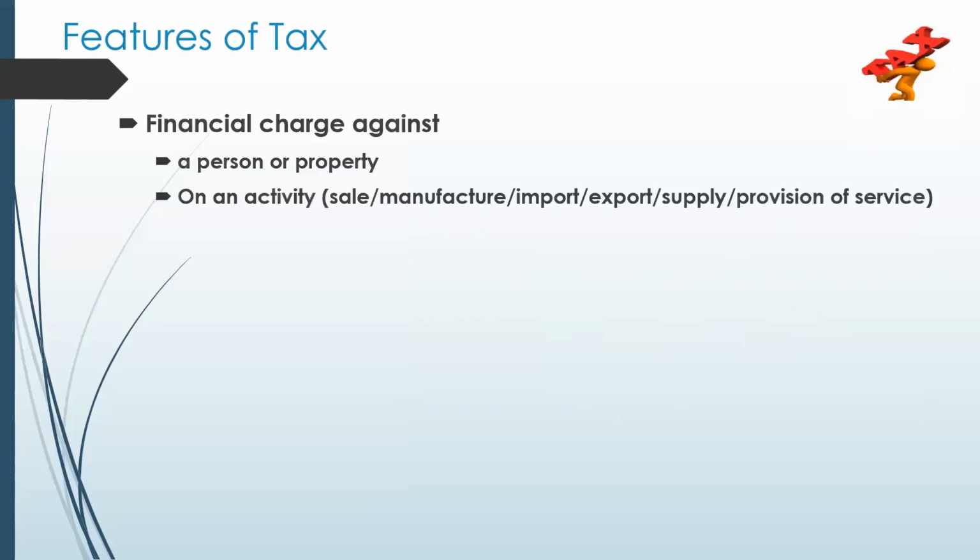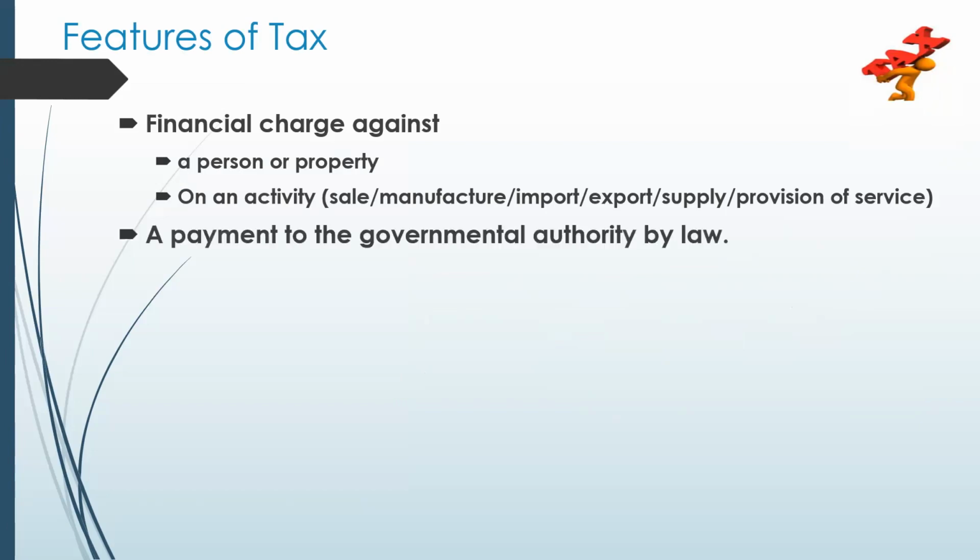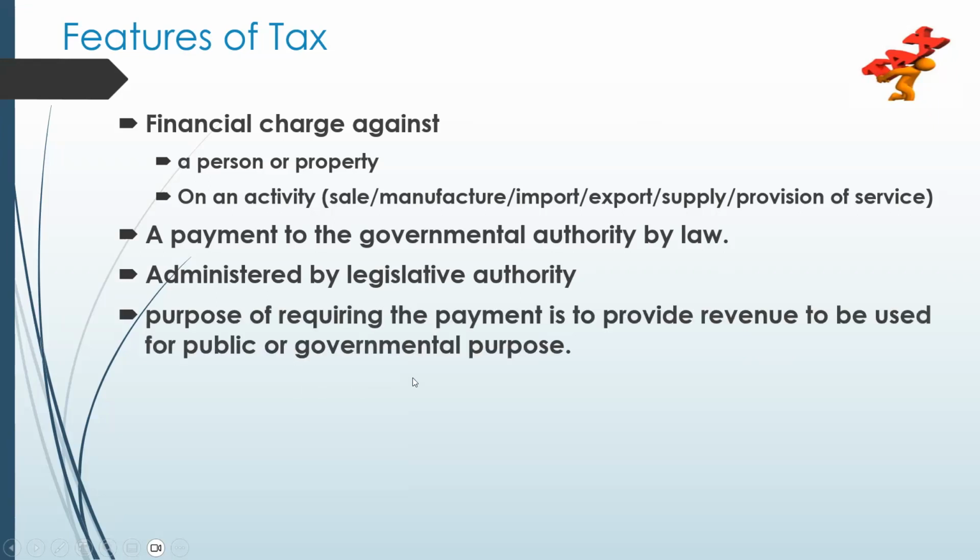The first feature of tax is a financial charge against a person or his property, or on an activity that includes sale, manufacture, import, export, supply, and provision of services. A tax is a payment to the government authority by law. The tax is administered by the legislative authority, and the purpose of requiring the payment is to provide revenues to be used for public or government purposes.